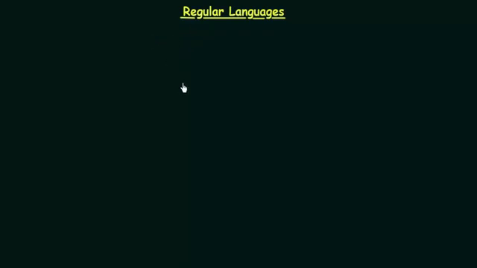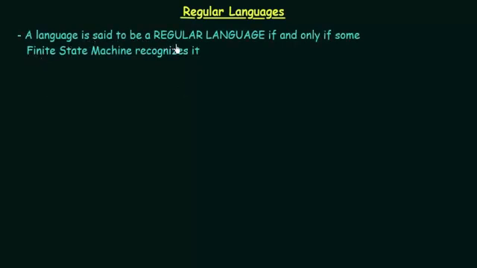So what is a regular language? A language is said to be a regular language if and only if some finite state machine recognizes it. So what does this mean? In the previous lectures, we have seen many examples of finite state machines, particularly DFAs, where we designed particular DFAs and saw that certain languages were accepted or recognized by them. So, if we are able to design a language using a finite state machine, that is, if the finite state machine recognizes that language, then that language is said to be a regular language.